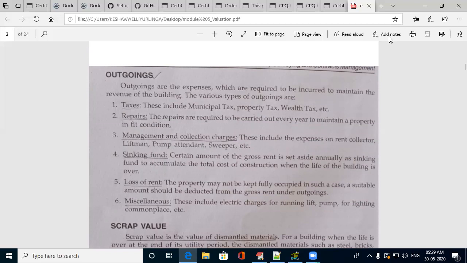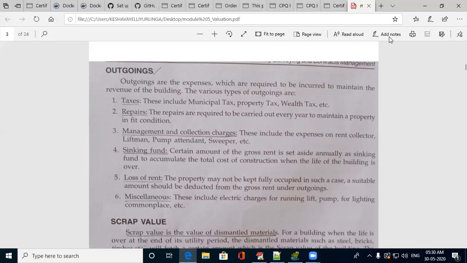It may be in terms of tax, minor repairs, maintenance charges, rent collecting charges if you have an agent to collect the rent, and some miscellaneous charges, sinking fund, so many things. All those are known as outgoings. These outgoings should be deducted from the gross income to get the net income from a particular property.